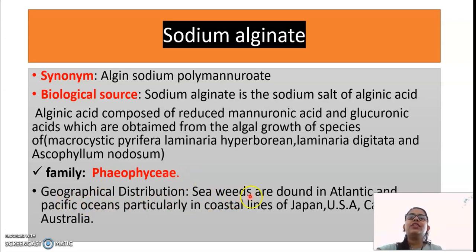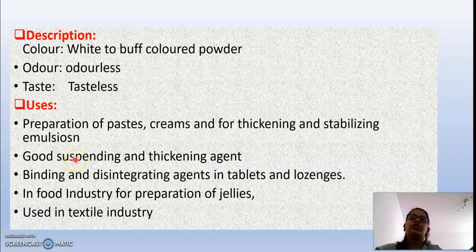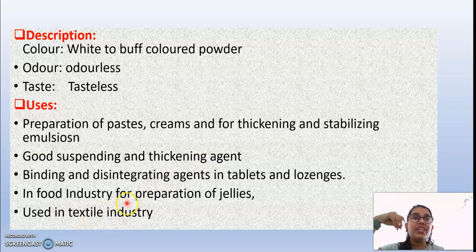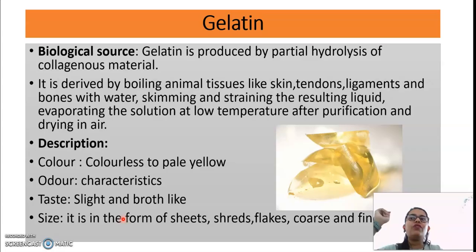Geographical distribution: seaweeds are mostly found in the Atlantic and Pacific Ocean, mostly in Japan, USA, Canada and Australia. Description: color is white to buff colored powder, odorless, taste is tasteless. Uses of sodium alginate: it is used in pastes, creams, thickening and stabilizing emulsions, good suspending and thickening agent, it is used in jellies, it is used in textile industries. So those are the uses of alginate.